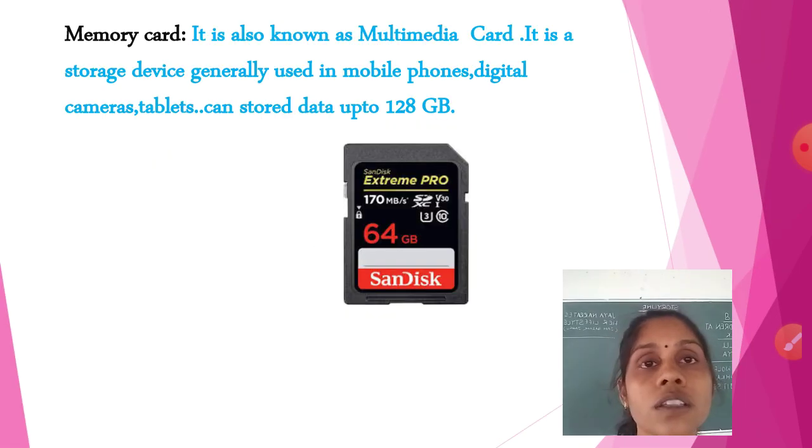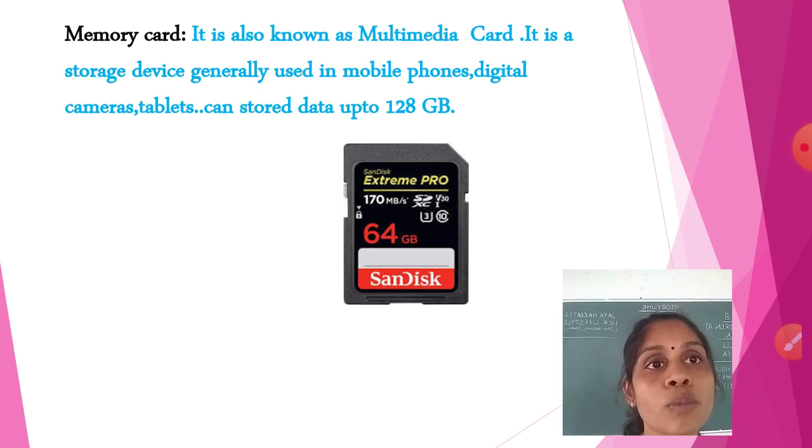Now next is your memory card. Everyone knows about memory cards. A memory card is also known as a multimedia card, and its storage capacity is also good, 128 GB. It can store up to 128 GB and even more.